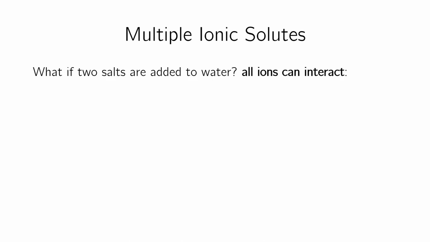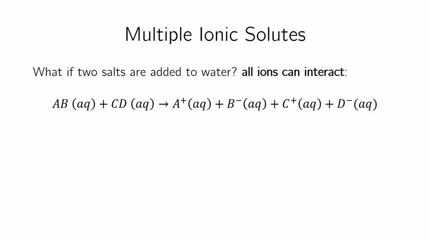So if I have 2 salts added to water, the 2 salts can interact. So if I have AB, that's a salt, and CD, that's another salt, again, this (aq) tells me that A and B dissociate into A plus and B minus. And CD aqueous means that they dissociate into C plus and D minus. Now they're all together, they're all hanging out. Maybe A can go hang out with D, and B can hang out with C. So I can actually form AD and CB, whatever, why not?